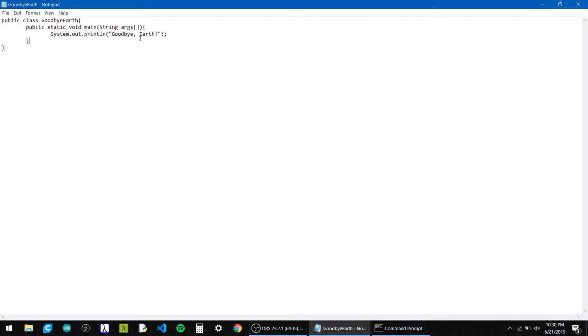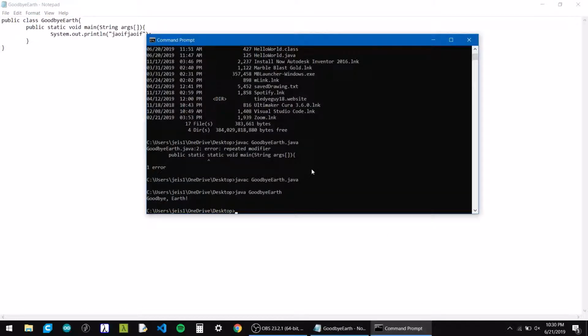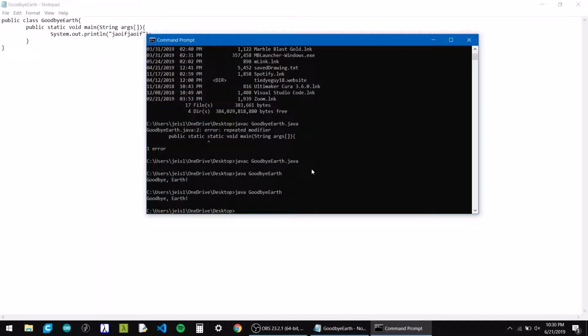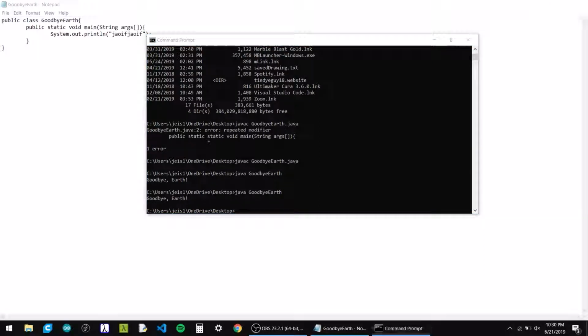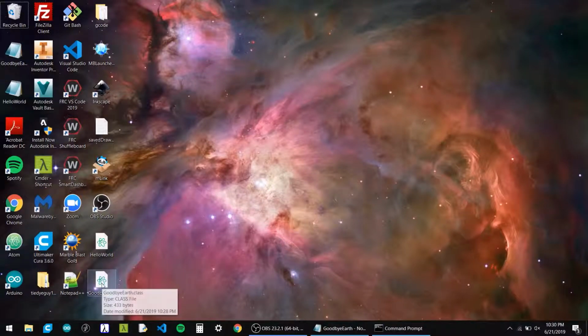All right, you can make it say whatever you want, blah, blah, blah, save it, and then note that when I run it right now, it still says Goodbye Earth. And I did save it in Notepad, but this is because I have not recompiled it yet. So the class file still looks the same.